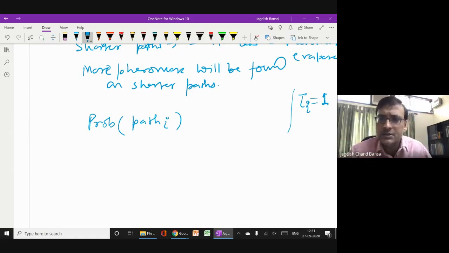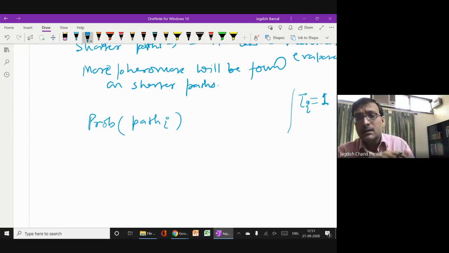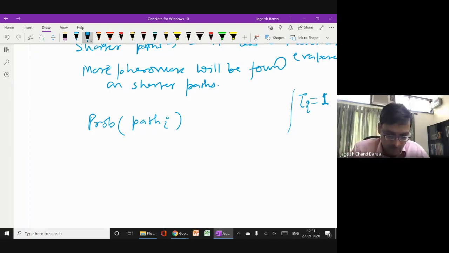Therefore the probability will also be equal. But now the pheromone amount has been changed because ants have deposited the pheromone. So pheromone has been increased. The shorter path has more increment, and longer paths have less increment. And therefore, now the probability of selection of any path i is proportional to the amount of pheromone.